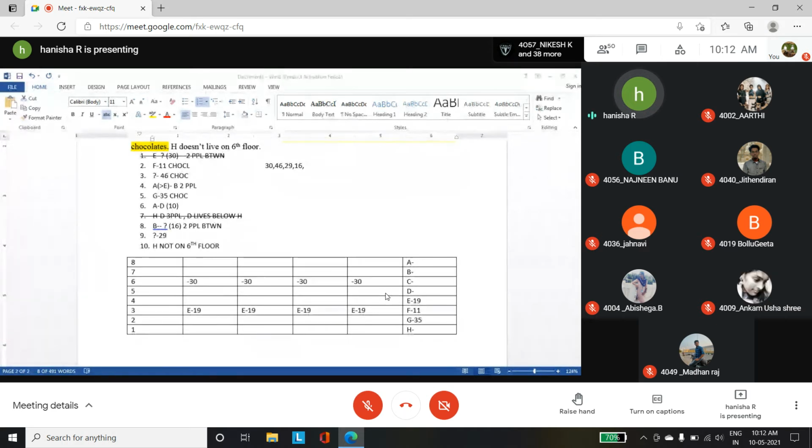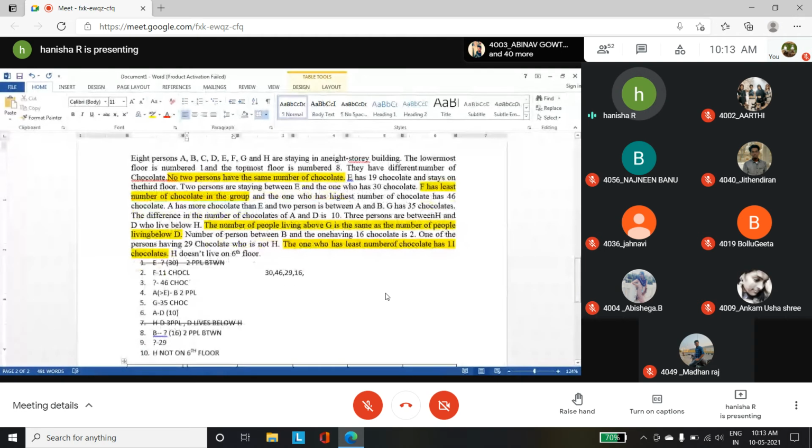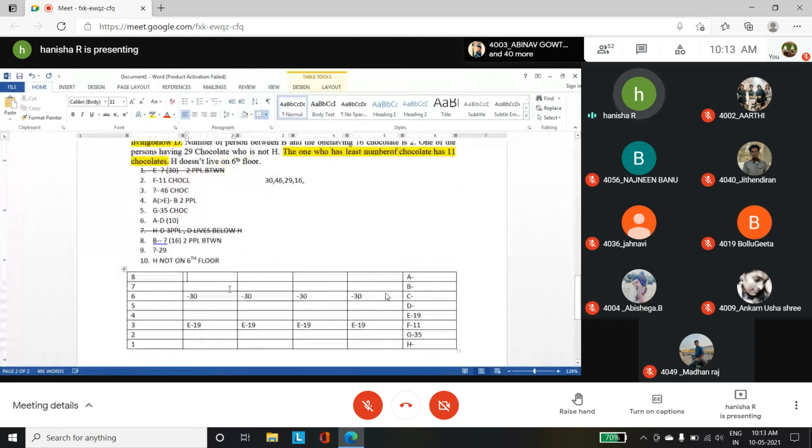So between H and D, you have 3 people. D lives below H. So if you mark H over here, H is not on the 6th floor. That is the only clue they have given about H. So H does not live on the 6th floor is the only clue. That is, we know we don't have H over here.